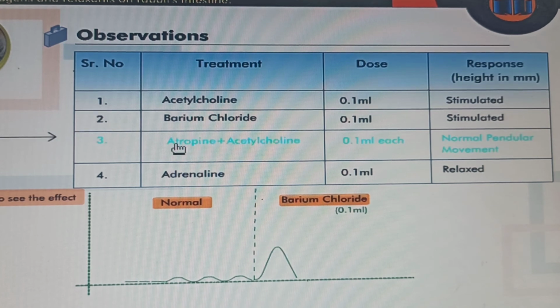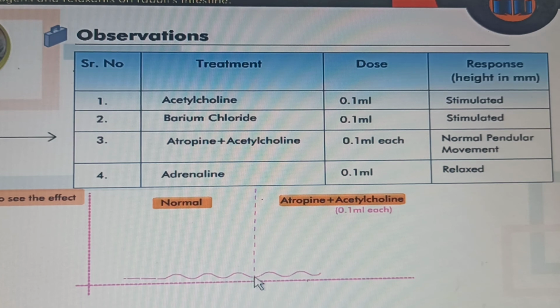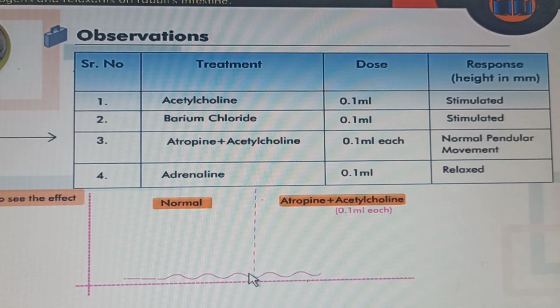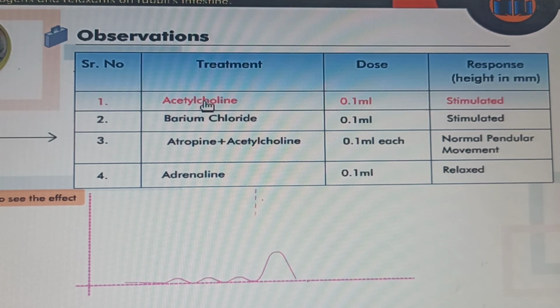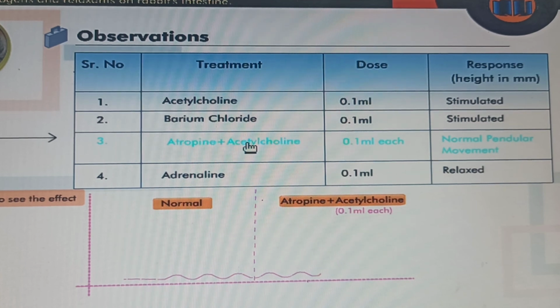Now, when we administered atropine and acetylcholine together, then we can see there is no change in the movement of this graph. That means normal pendular movement is observed. Previously, we observed the effect of acetylcholine. Acetylcholine, if administered alone, produces contraction of smooth muscles. But if acetylcholine is administered in the presence of atropine, then acetylcholine does not produce spasmogenic effect. It indicates that